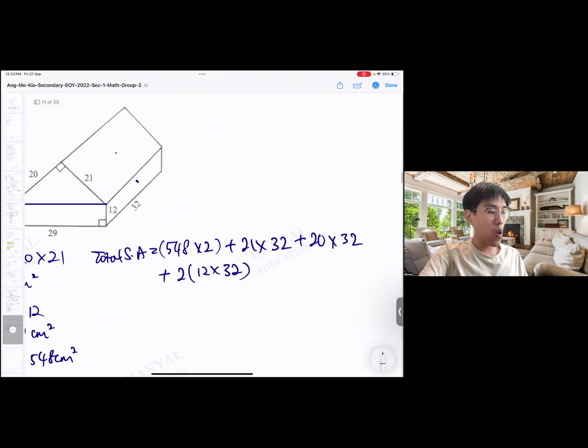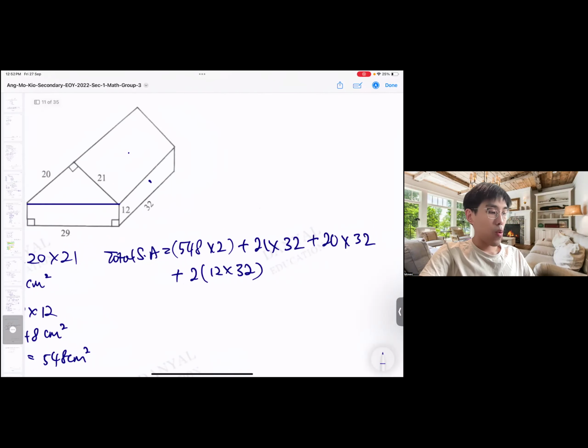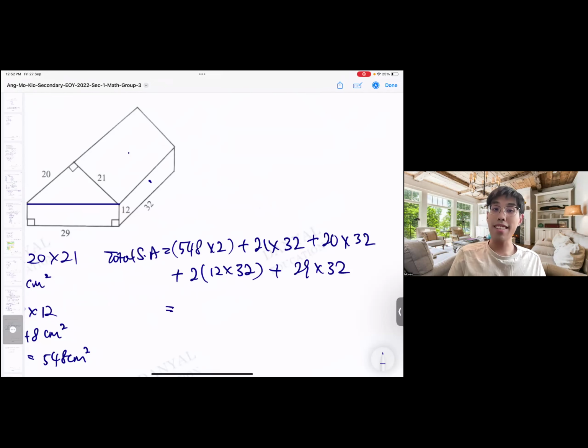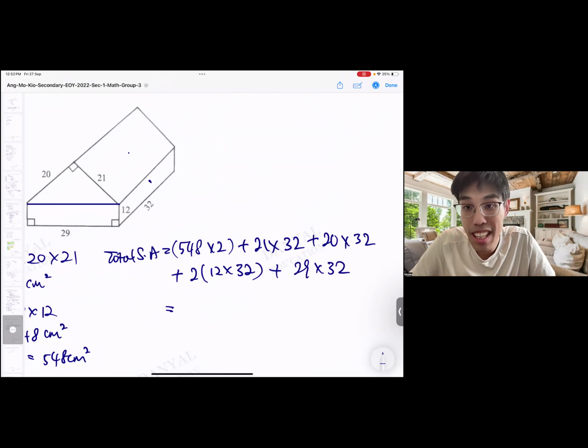So how many pieces have we covered already? Here we got 2, 2, 3, 4, 5, 6. And we left the bottom. The bottom is 29 times 32. So the good thing is that you don't even need to calculate mentally. Just punch this whole thing in the calculator. If you want to do mental calculation for each of these two-digit multiplications, by all means go ahead. Make sure you get the correct answer.